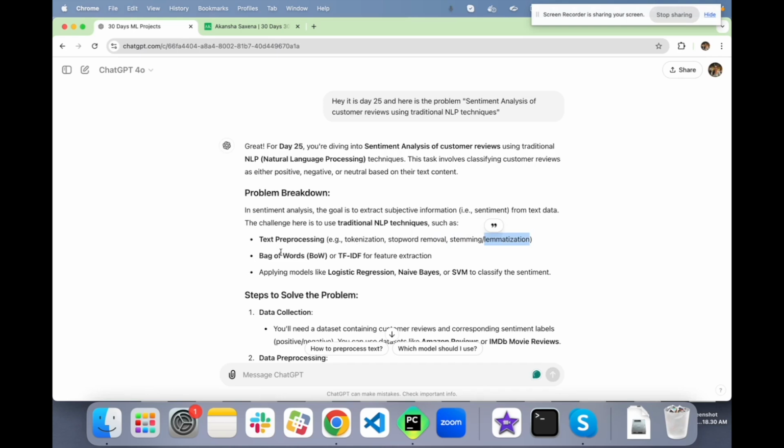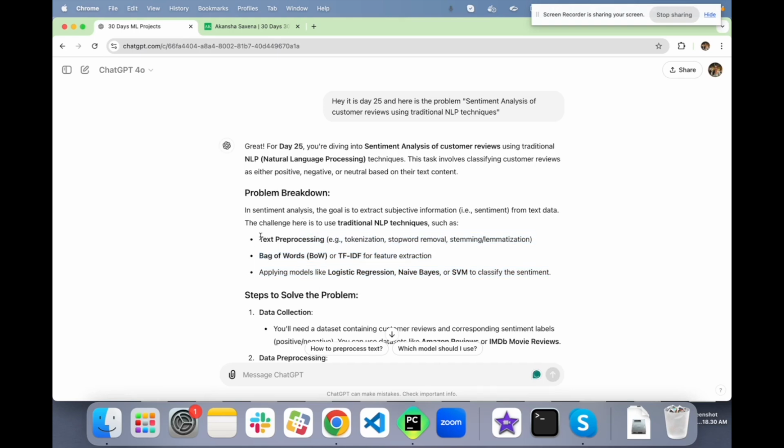Then we also created a bag of words using TF-IDF for feature extraction. We wanted to find which words are important, the significance of each word, how unique they are. We do that by using the TF-IDF vectorizer, called feature extraction. Then applying models like logistic regression, naive Bayes, or SVM. Good thing we have used all of these in our previous problems. So it seems that nothing is going to be new.